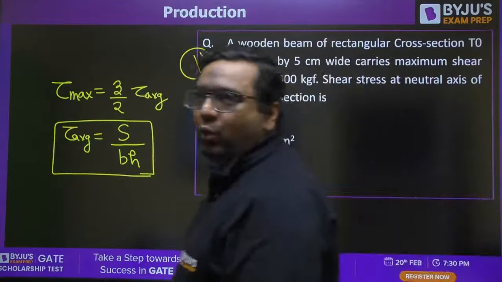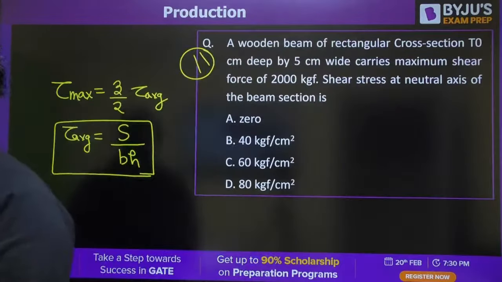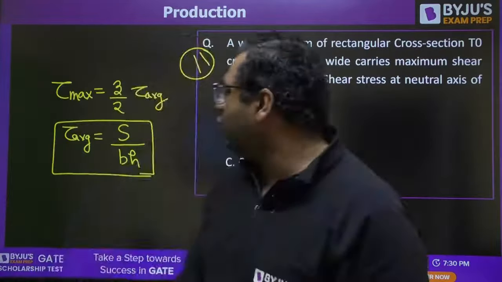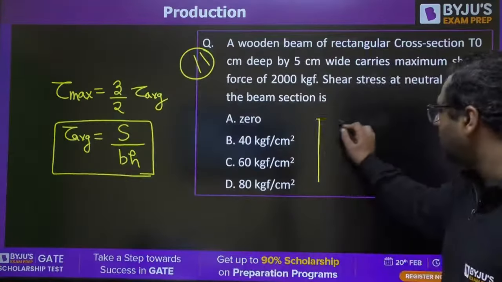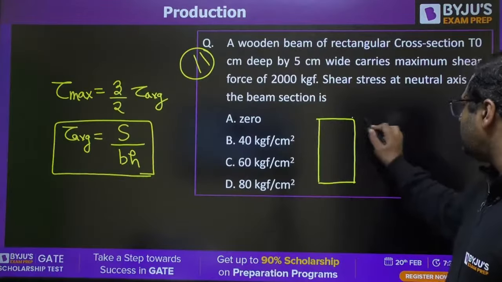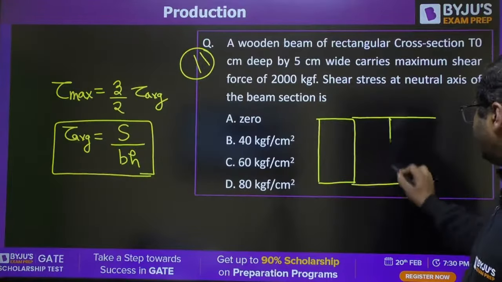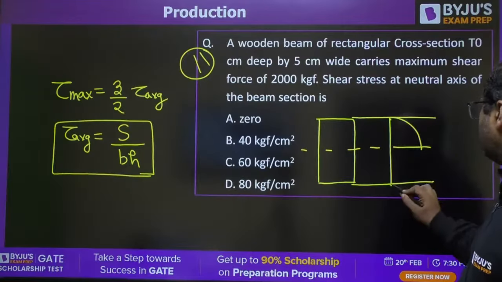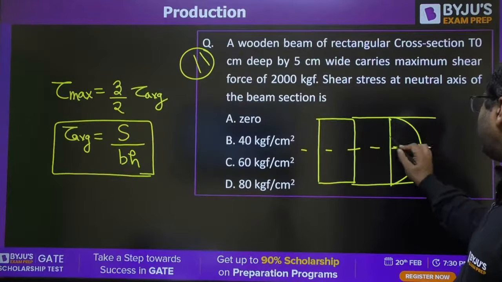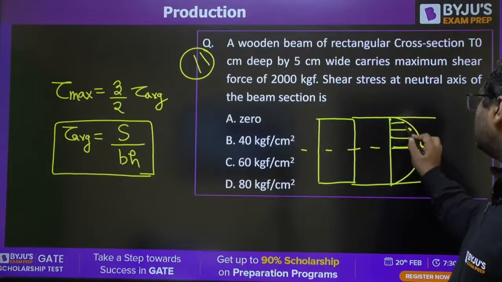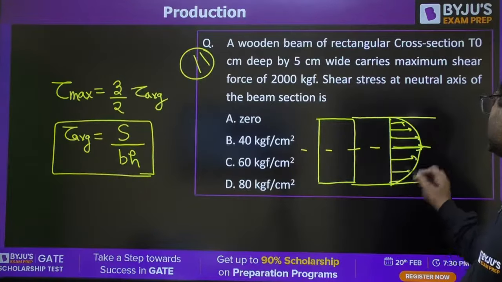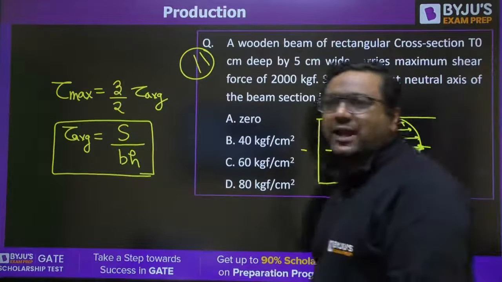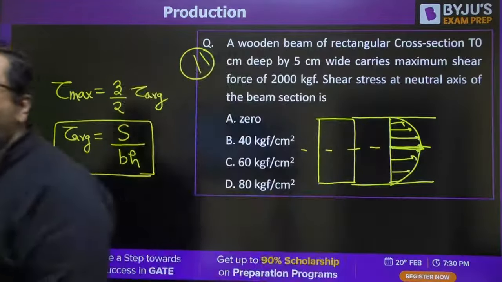Sarthak is saying 0. Dear, he is asking shear stress on the neutral axis. If you have a rectangular section, the shear stress distribution is given like this. Shear stress is going to be maximum on the neutral axis. What you are saying is correct for bending stress. For shear stress, this is the distribution, and this is tau max. So 0 is correct for bending, not for shear.